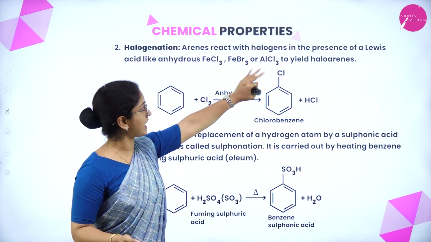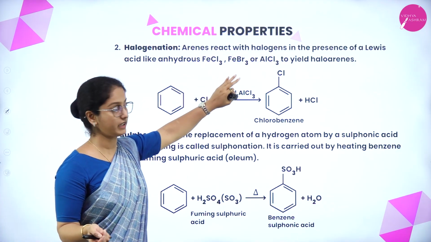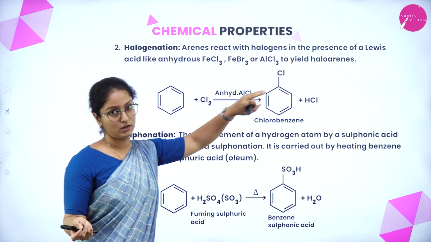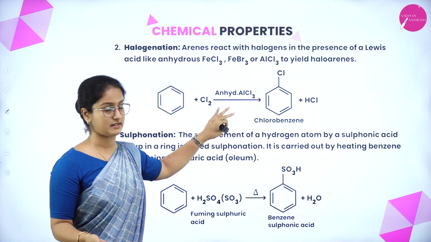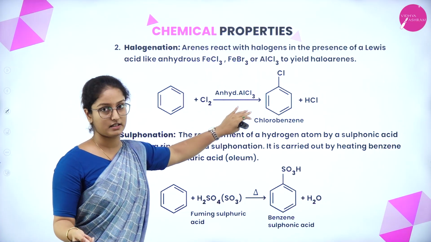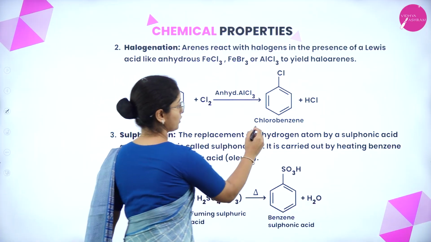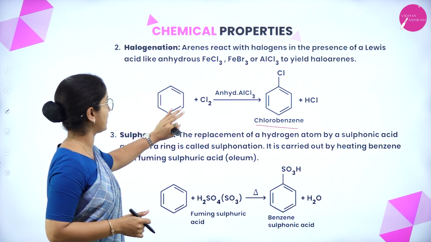Here arenes react with halogens in the presence of a Lewis acid like anhydrous ferric chloride, ferric bromide or aluminium chloride to yield haloarenes. So when benzene reacts with chlorine, here chlorine is taken as an example, in the presence of anhydrous aluminium chloride, chlorine is going to attack the benzene ring forming chlorobenzene along with hydrochloric acid. So that was about halogenation.